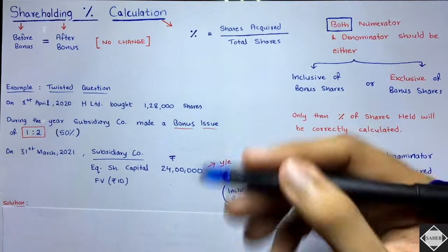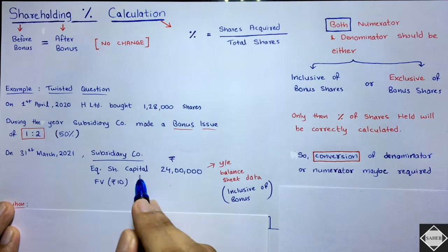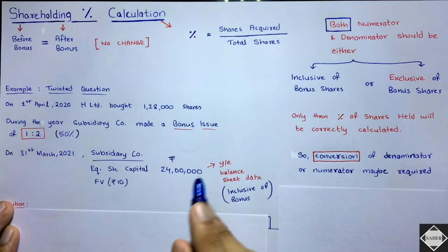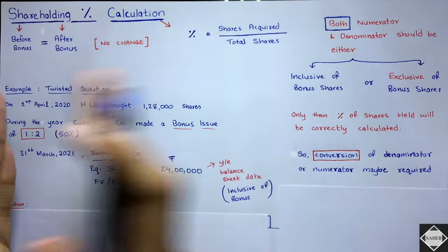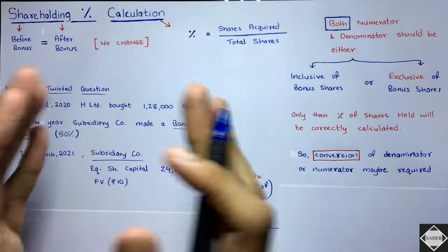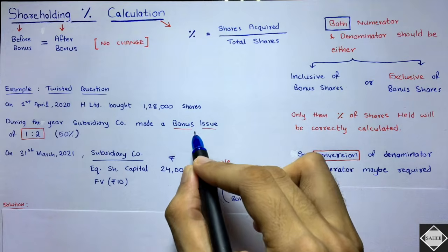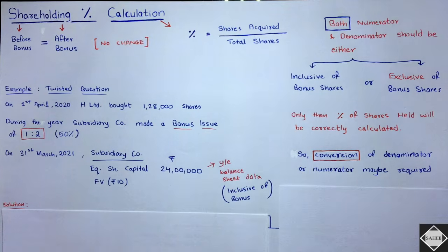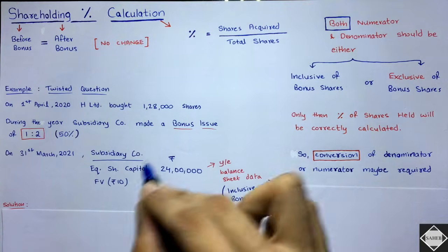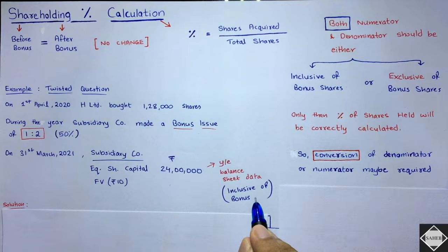The subsidiary's and holding company's balance sheets will be given to you, the year-end balance sheet. On 31st March 2021, let's say the subsidiary company's equity share capital, face value rupees 10, is 24 lakh. Year-end balance sheet data is given. The bonus issue has happened somewhere in between the year, after the date of acquisition. So of course, 99.99% of the time, the bonus issue has been recorded, and then only the balance sheet and everything has been prepared. So in this 24 lakh, in this capital, bonus issue is included. This is inclusive of bonus.